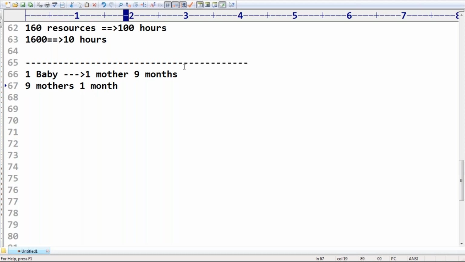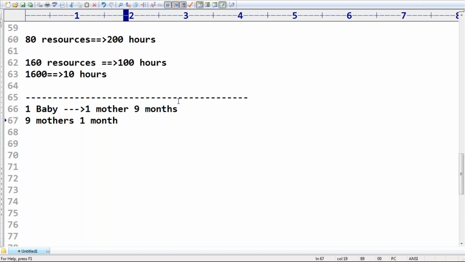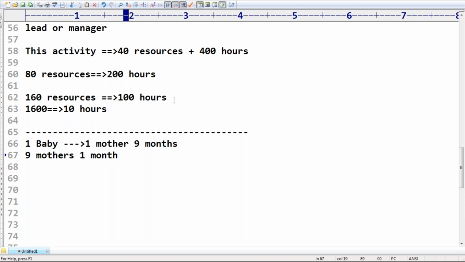Now I hope you can understand. The manager's attitude is that they are trying to apply multi-threading everywhere. Take very special care about this: wherever dependency is there between activities, we should not use the multi-threading concept. Only when the first job, second job, third job, fourth job are independent, with no dependency at all, do we require to use multi-threading. But most of the times our managers don't know that.